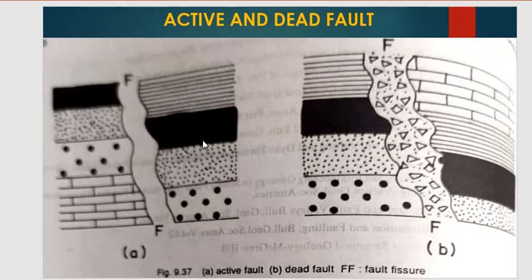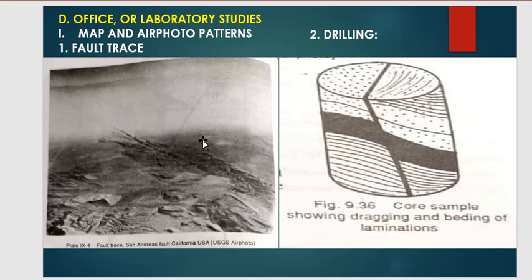Then another method is there in which we can determine or indicate the fault. That is the long line indicating strike and the small line at right angles at the center indicating the downthrow side. So next process is drilling.